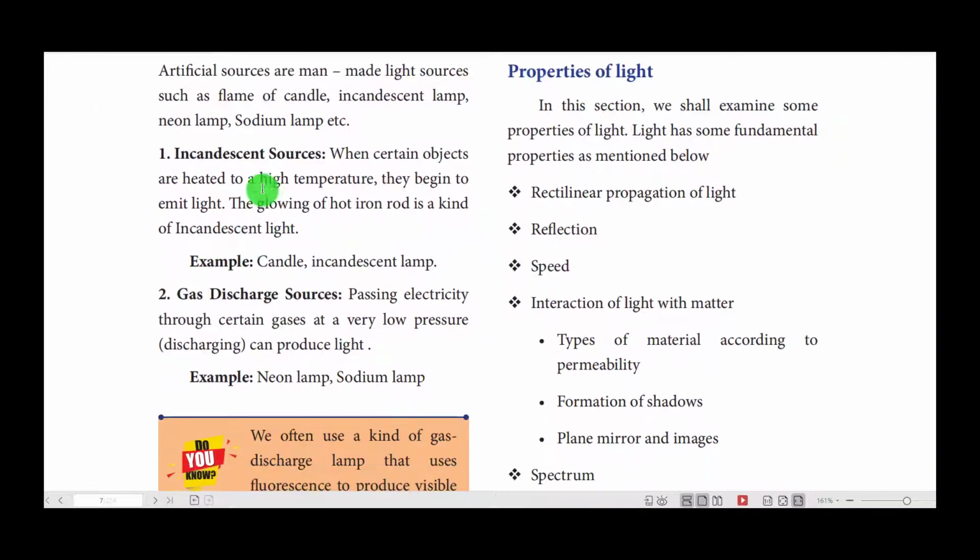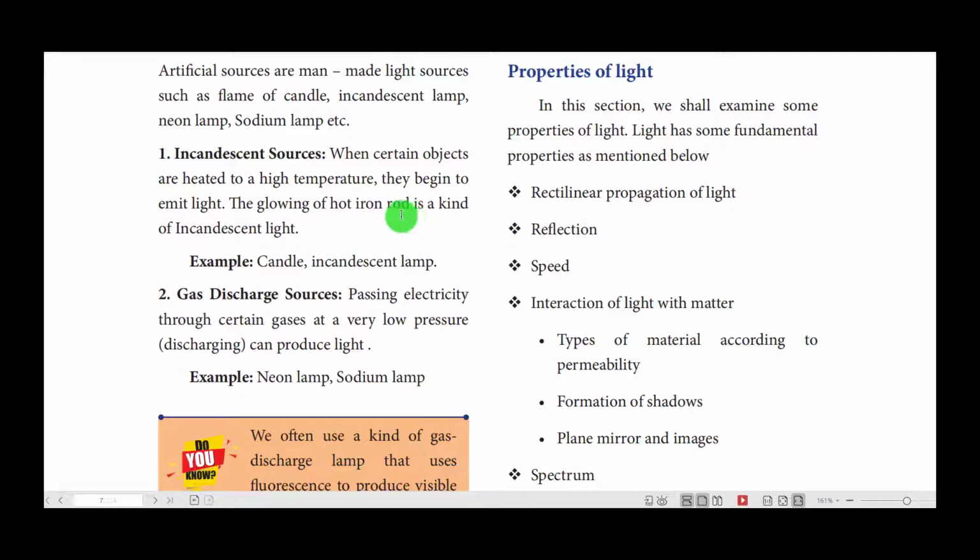Now let us come to the types. One is the incandescent sources, the other one is gas discharge sources. What is the difference between an incandescent source and a gas discharge source? When certain objects are heated, say you take an iron rod and heat it for some time, it gets heat from the source you are giving and comes to the condition called red hot iron.